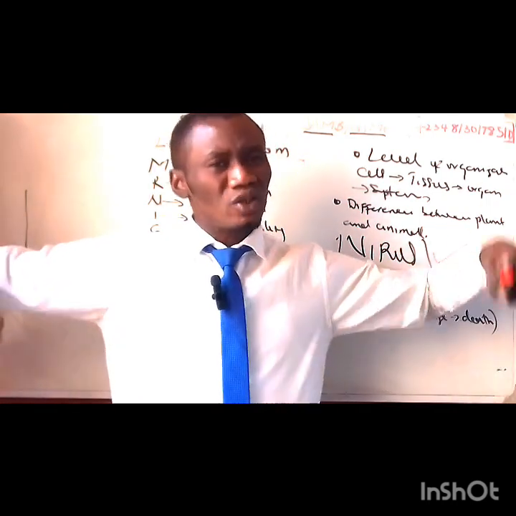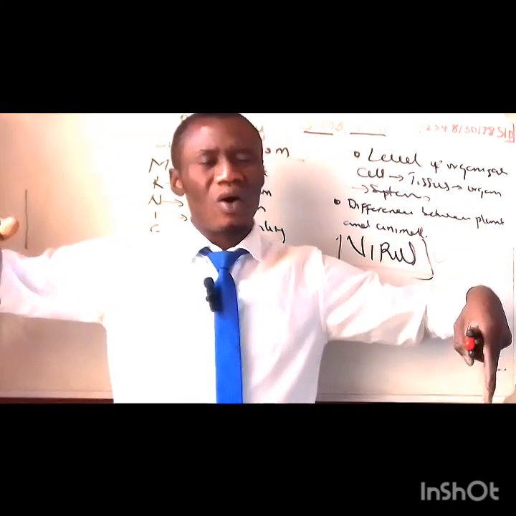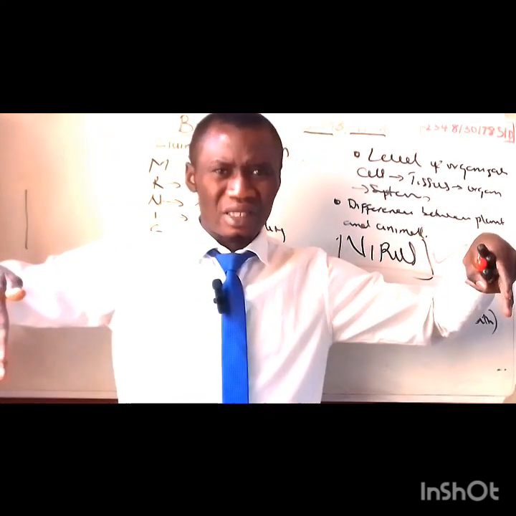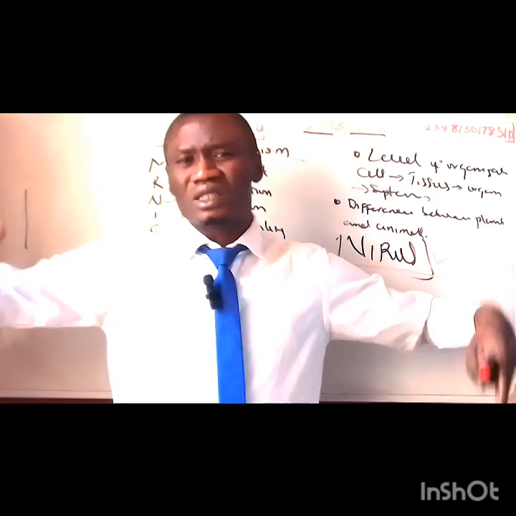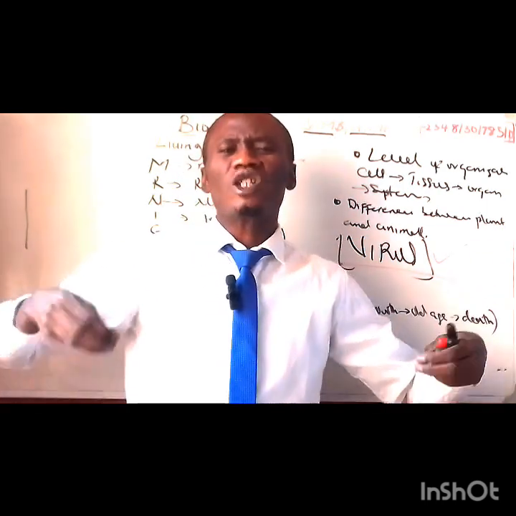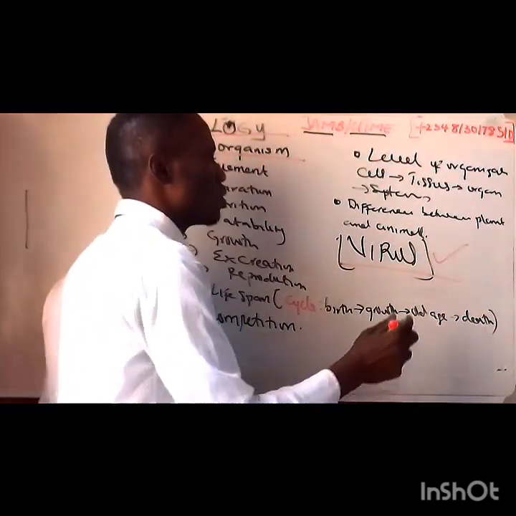If virus is on a living cell, virus becomes living. If virus is on a non-living cell, virus becomes non-living. You see that? Virus forms a crystallized structure when it is on a non-living cell. But virus becomes living when it is on a living cell. So you need to take note of this.